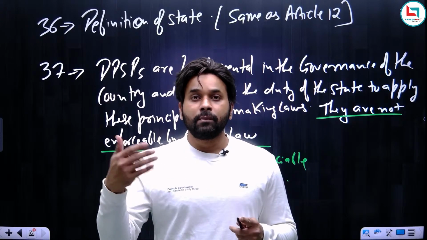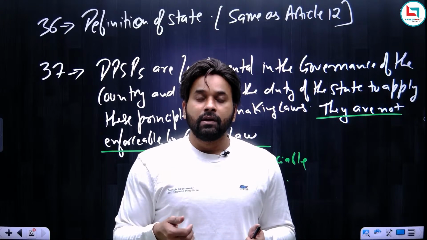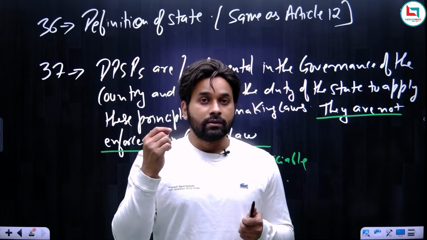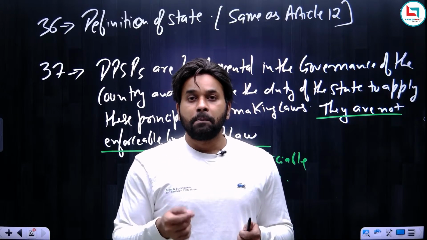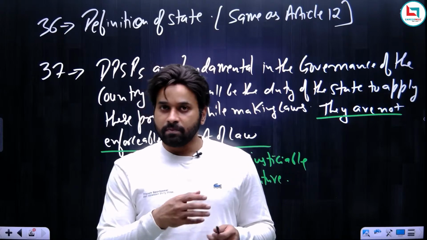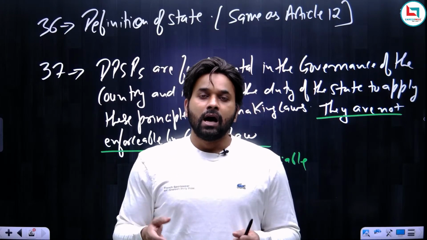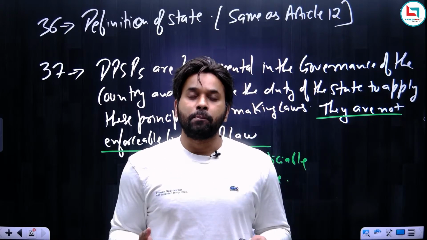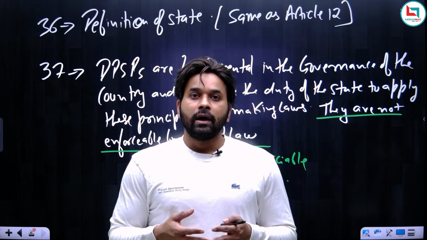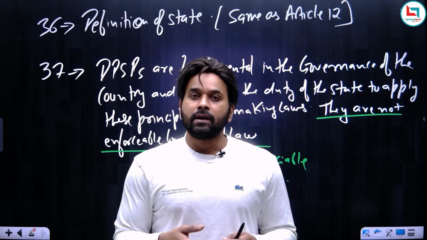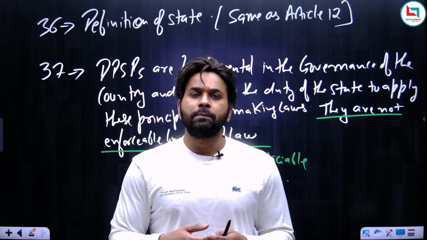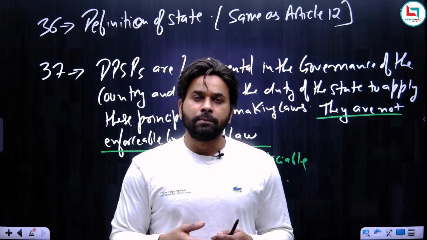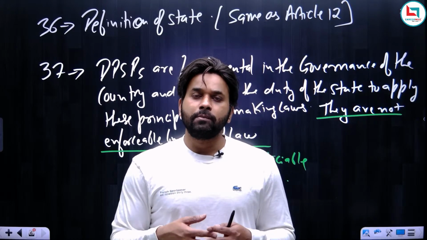But during the time of independence, we didn't have resources. Our government was devoid of all the important resources. So in the constitution, it was mentioned that the government should provide employment, work and education to people. But for all this, the government required money.